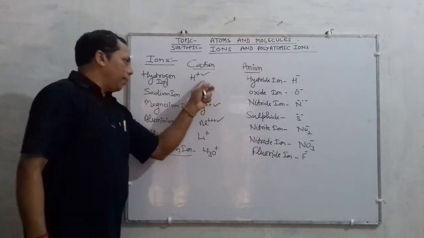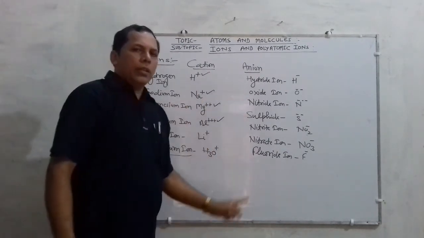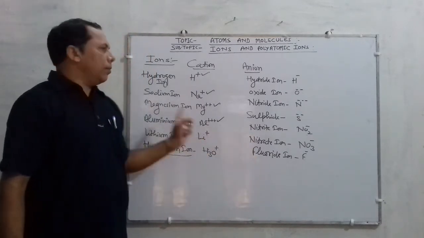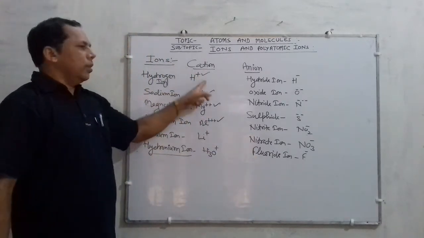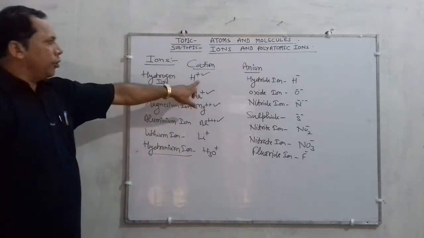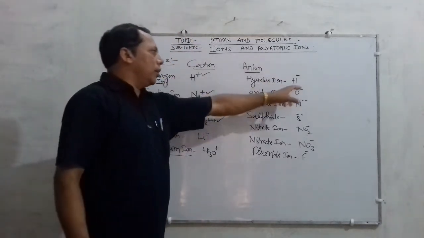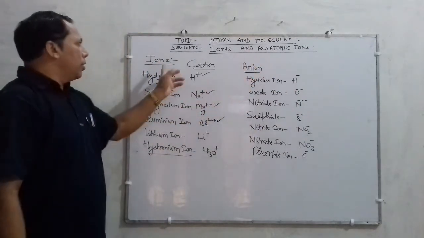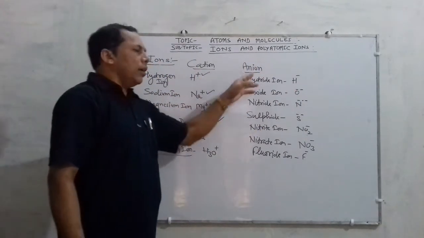So these are the examples of cations. These are the examples of anions. Must remember. And they follow the definition, which means the ions which carry positive charge will be cations, the ions which carry negative charge will be anions. So this is all about ion, cation and anion.